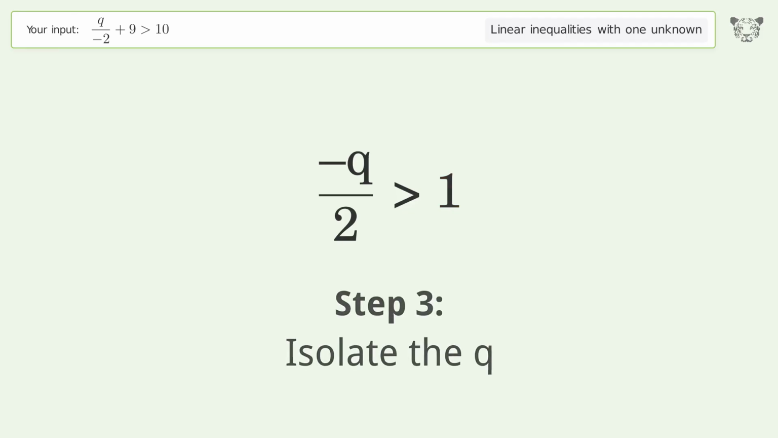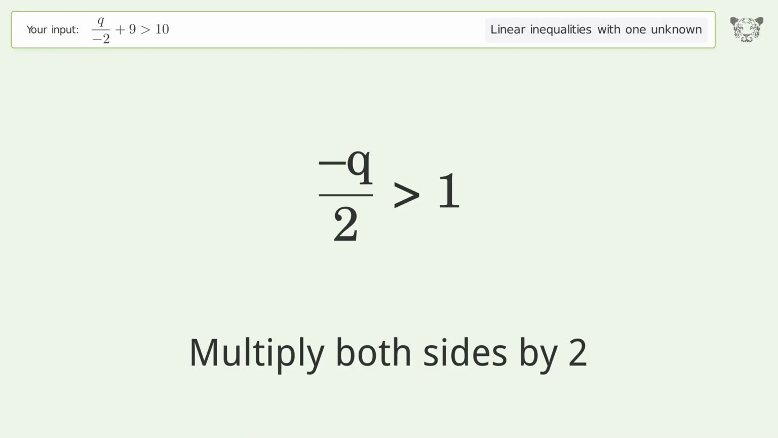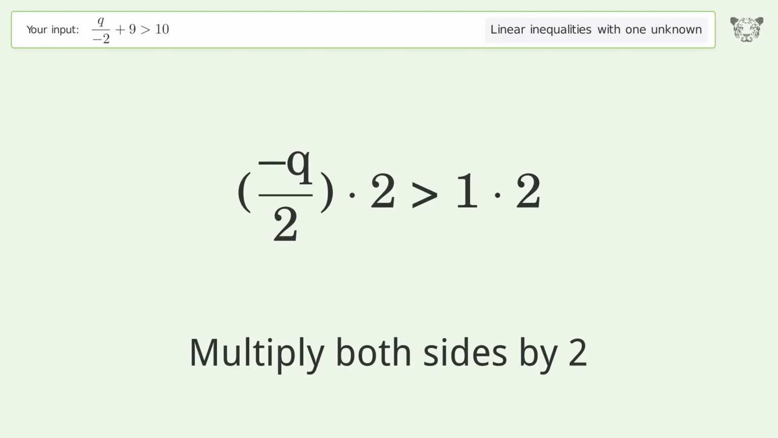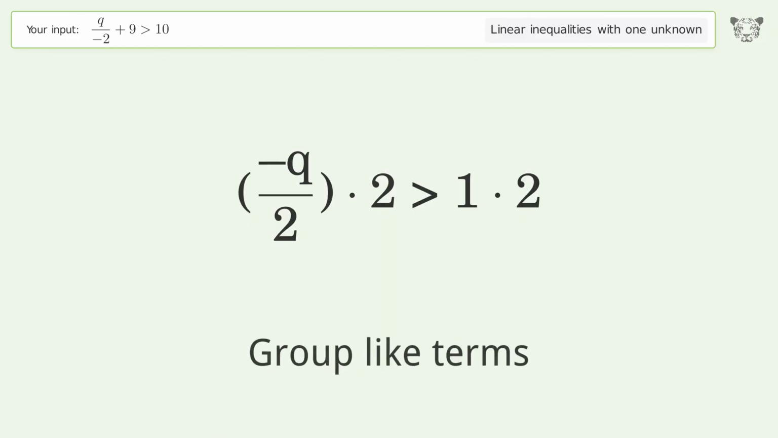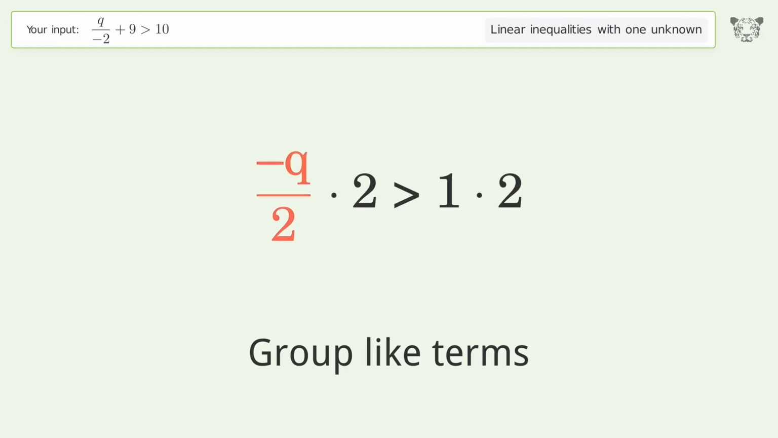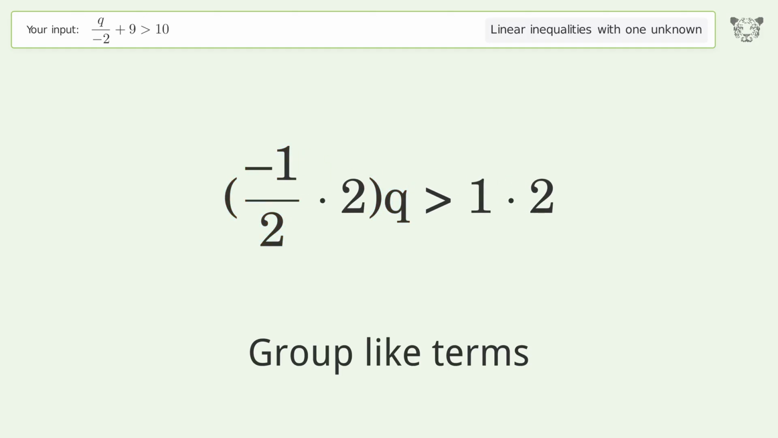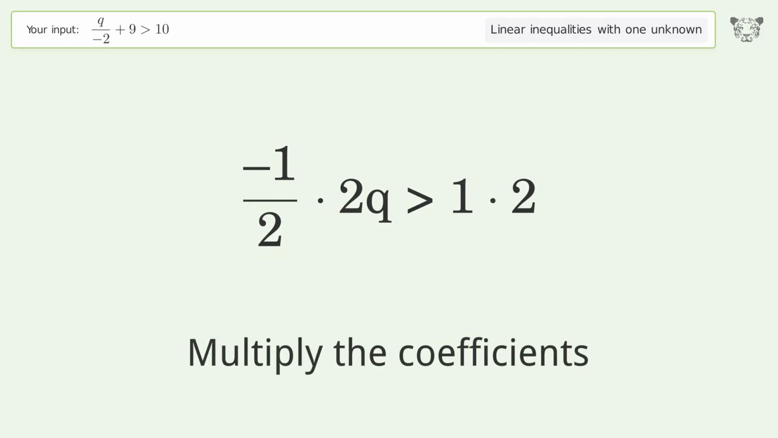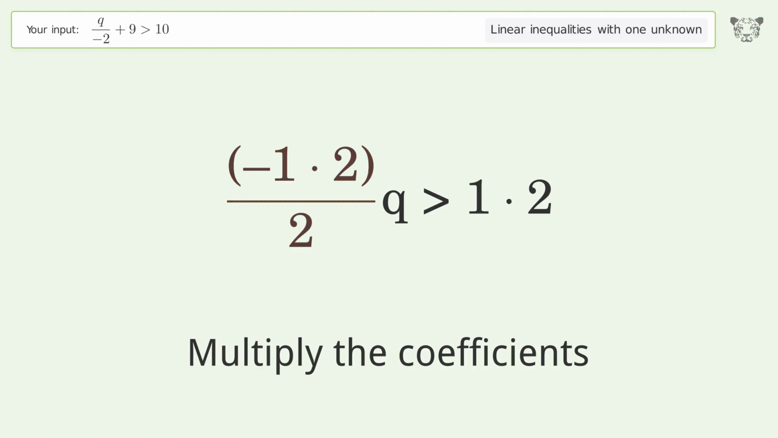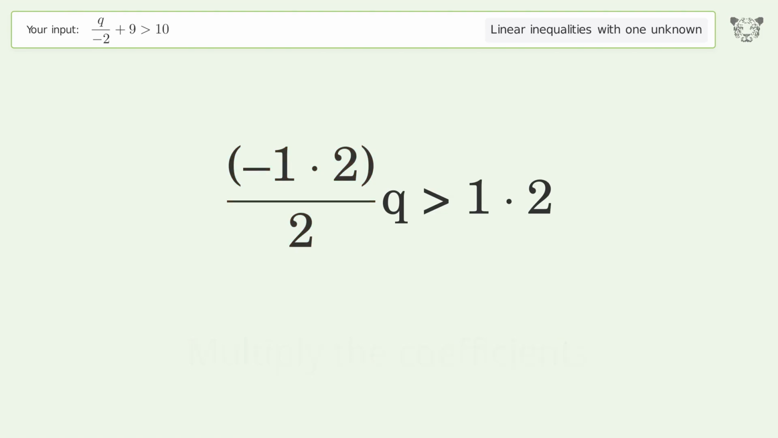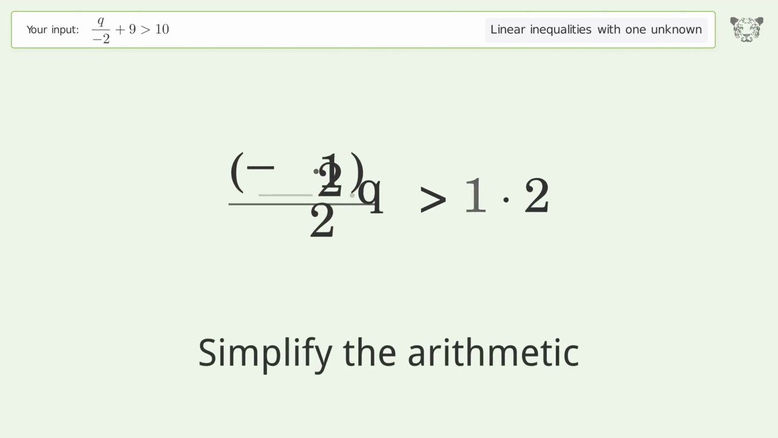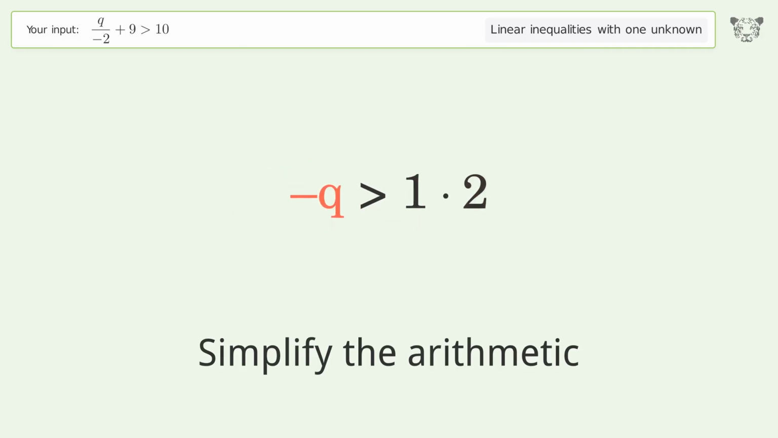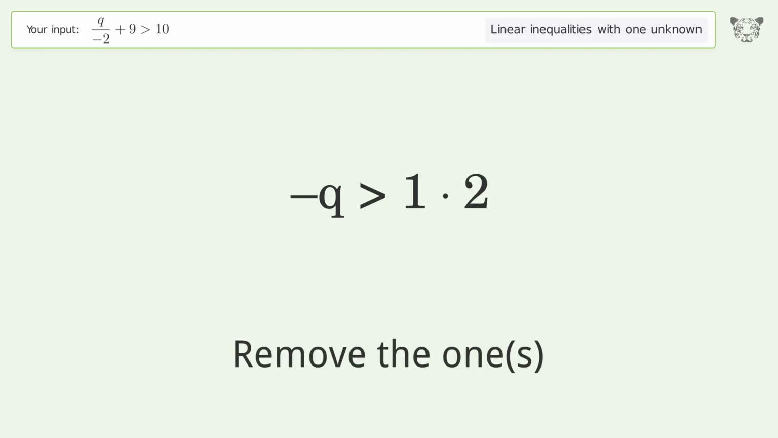Isolate the q. Multiply both sides by 2. Group like terms. Multiply the coefficients. Simplify the arithmetic. Remove the ones.